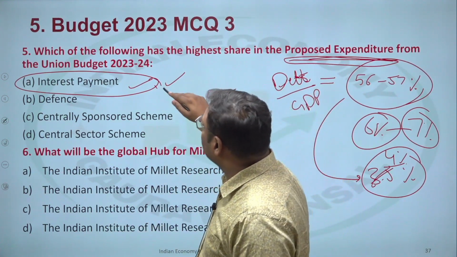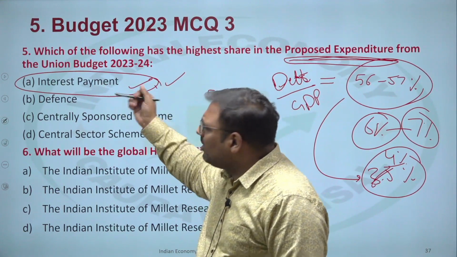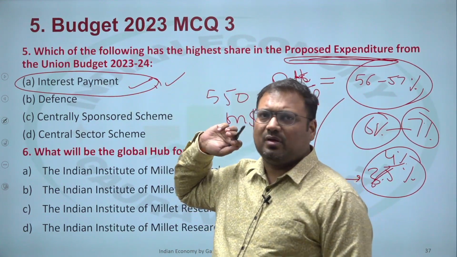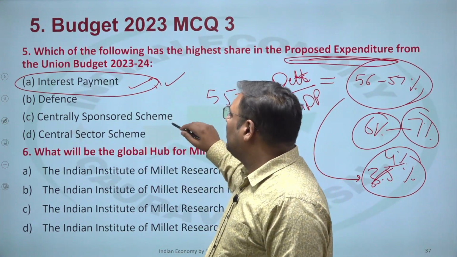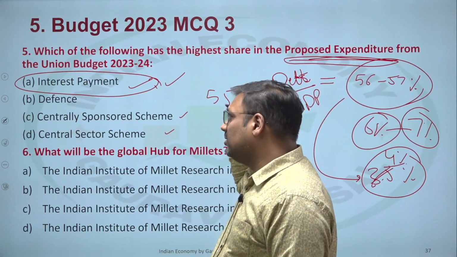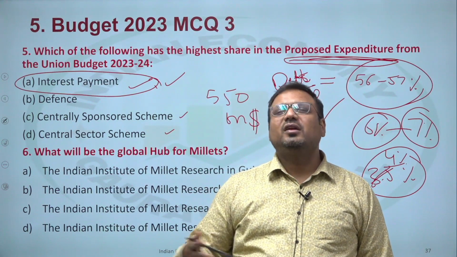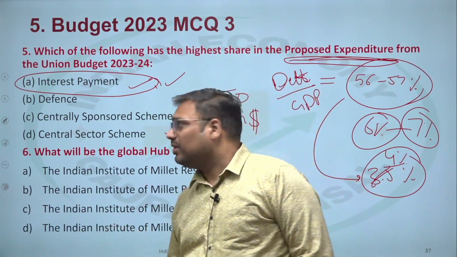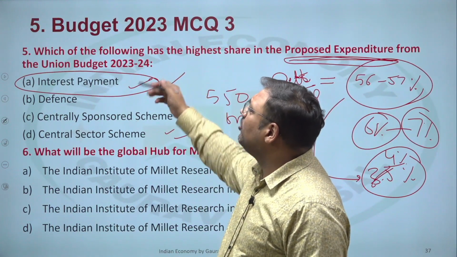Defense is barely about 8 to 9% of GDP, that is the combined defense budget. And center-sponsored schemes and central sector schemes together are only about 18-19%. So even they together cannot surpass the interest payment.